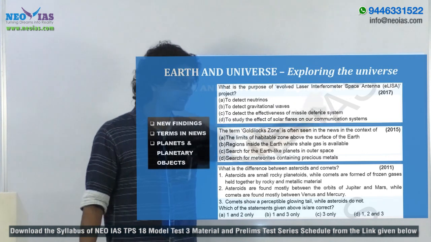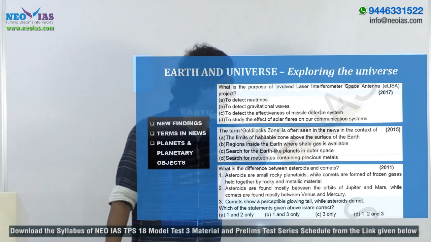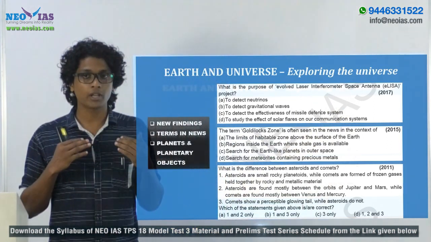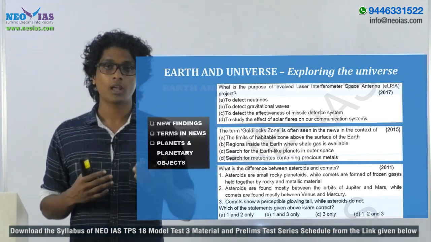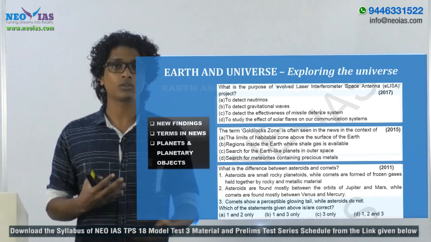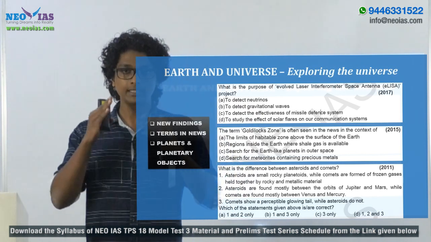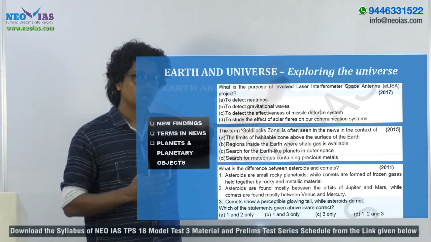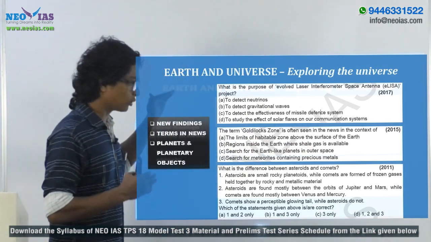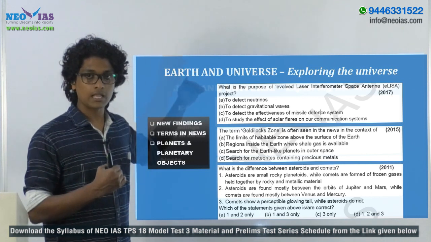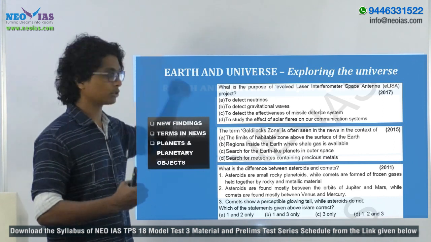In 2017 they asked about eLISA, the evolved Laser Interferometer Space Antenna. If you have been following the news, recently we discovered gravitational waves, and it's still in the news. Recently, a Nobel Prize was awarded for the discovery of gravitational waves. Anyway, it's in current affairs, and in 2017 they asked a question related to gravitational waves. So what do you understand from that? If there are any recent developments related to the universe, UPSC will be asking questions based on that.